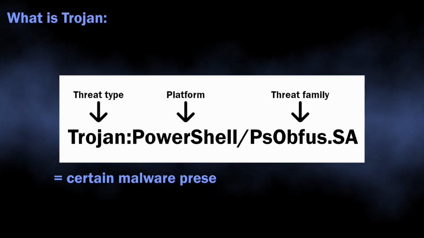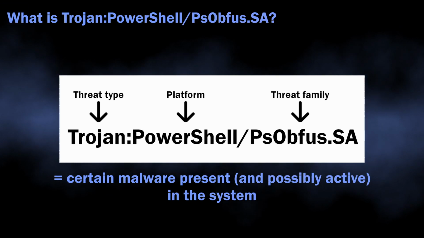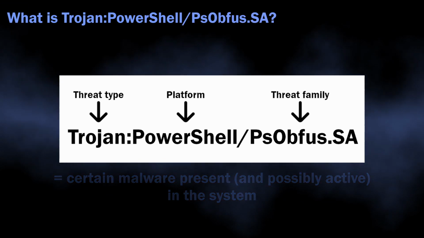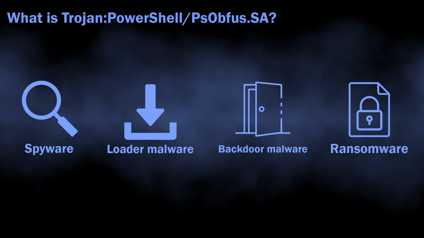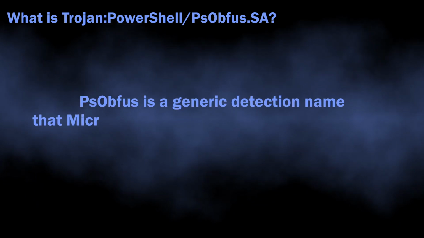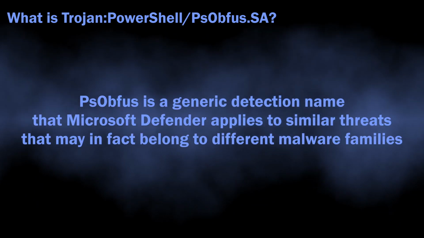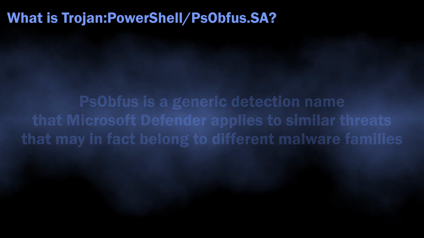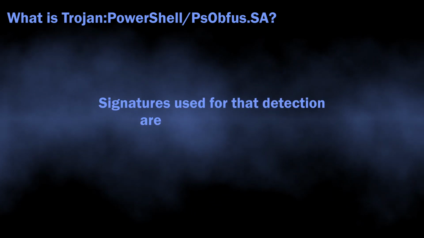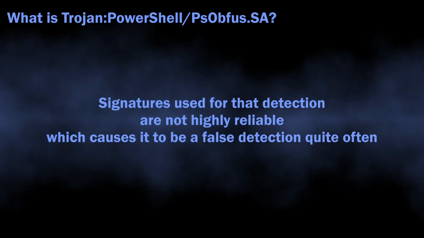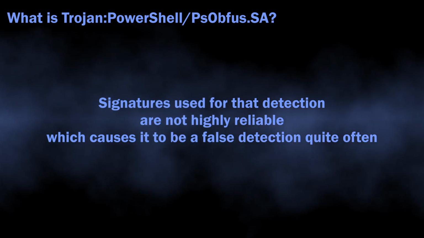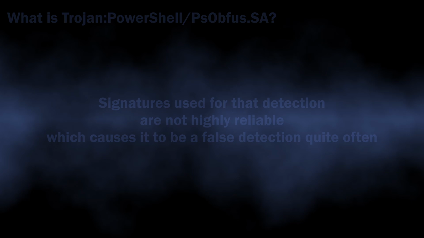So normally, Trojan PowerShell PsObfus.SA detection flags a backdoor malware or a downloader in the system. The PsObfus name corresponds to a small group of malware that acts in a similar manner to one another but has different origins. The signatures that are used to detect this malware are not very reliable, which leaves plenty of room for incorrect detections, but we will get back to it later.